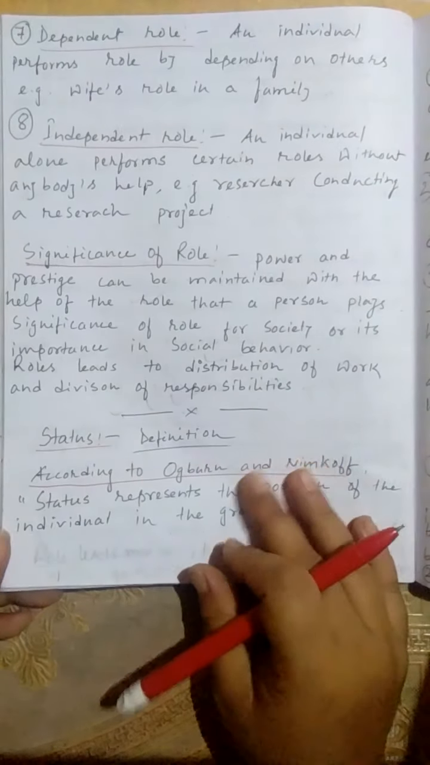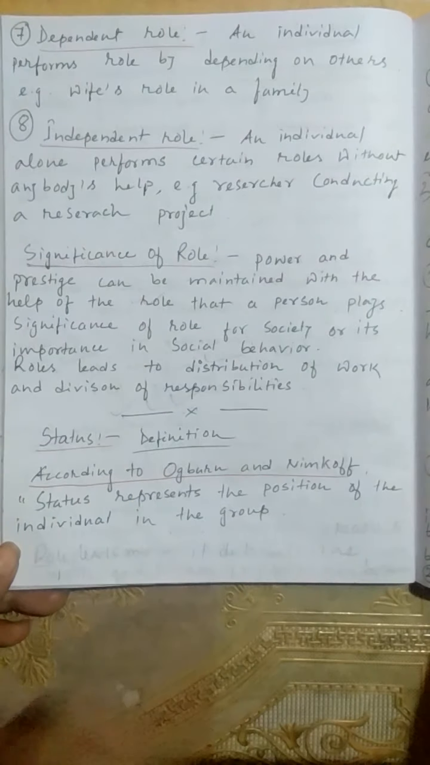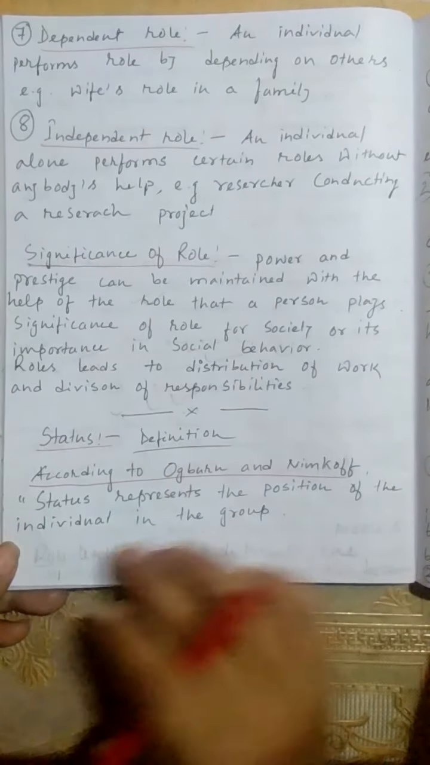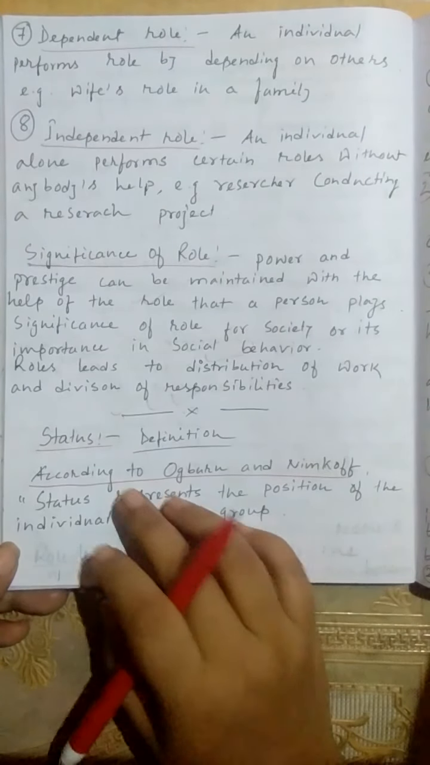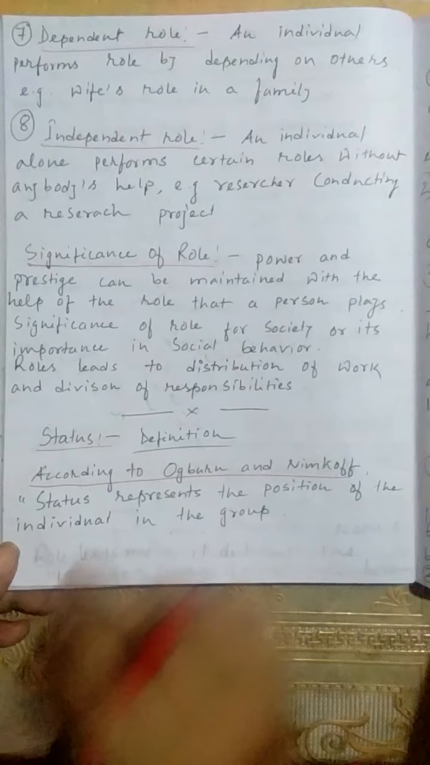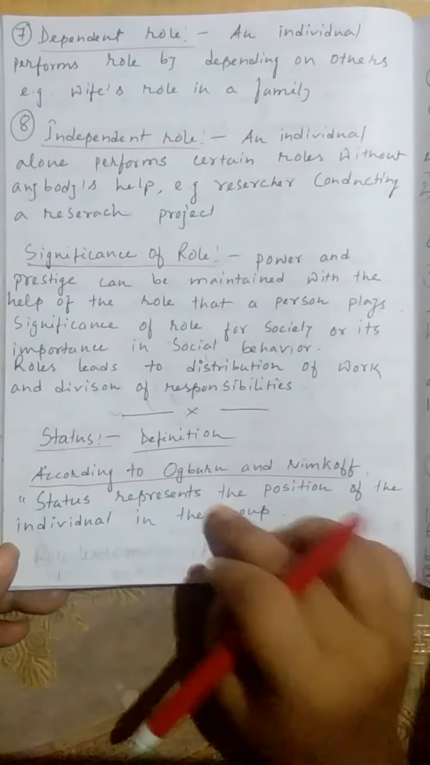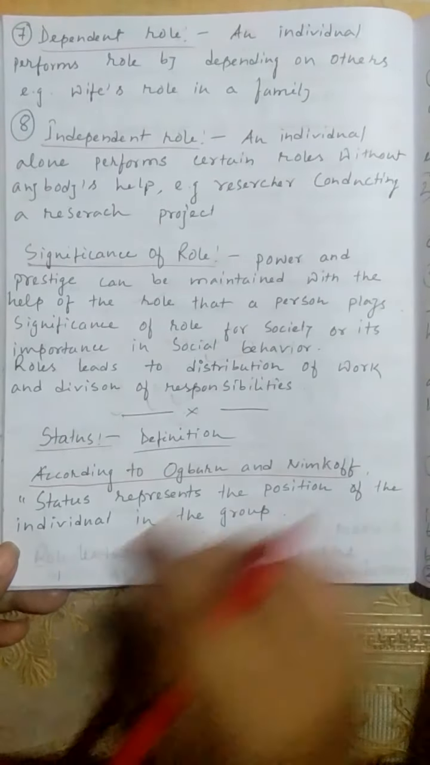Student, now I am going to explain another topic, status definition. According to Ogburn and Nimkov, status represents the position of the individual in the group. This is the view of Ogburn and Nimkov. According to them, status always represents the position and rank of an individual in the group of society. This is the definition of status.